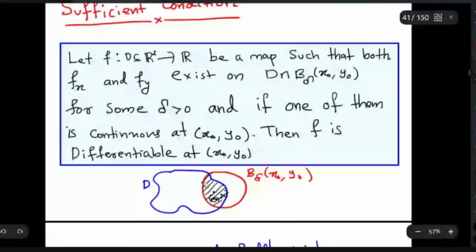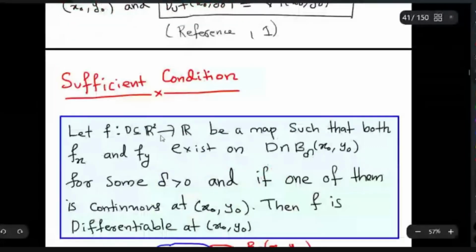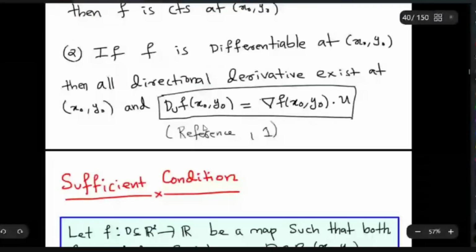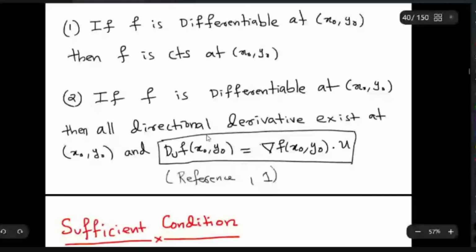One more thing I wanted to point out: if f is differentiable, we have seen that all the directional derivatives exist. So in particular, the partial derivatives automatically exist. Suppose f is differentiable, then we have seen that all the directional derivatives exist at x0 y0.